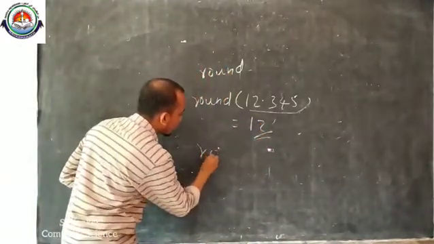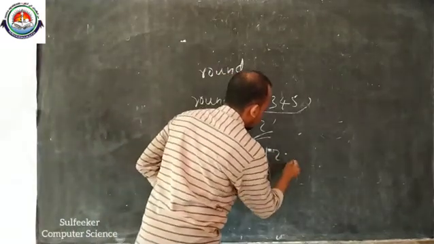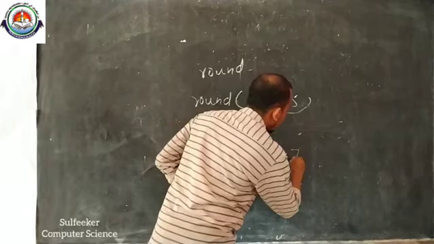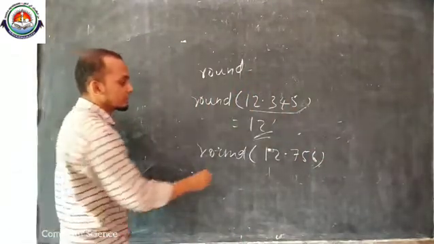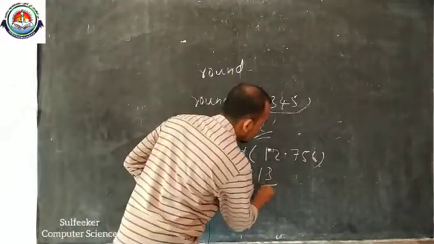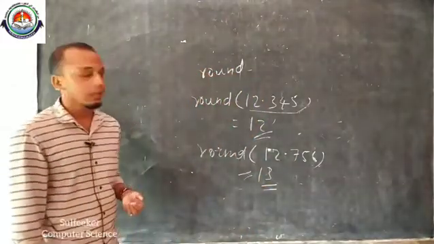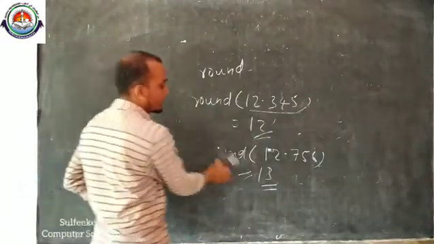Then round off 12.756, it is above 0.5, so it will round towards 13. So this is known as the round built-in function.